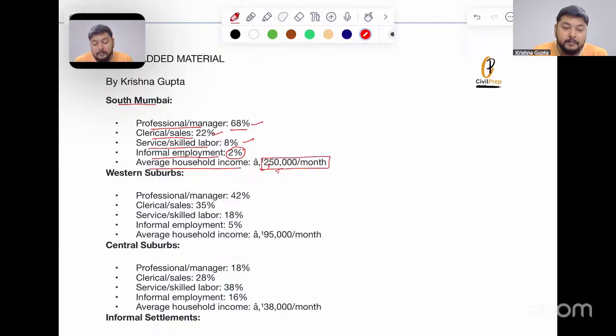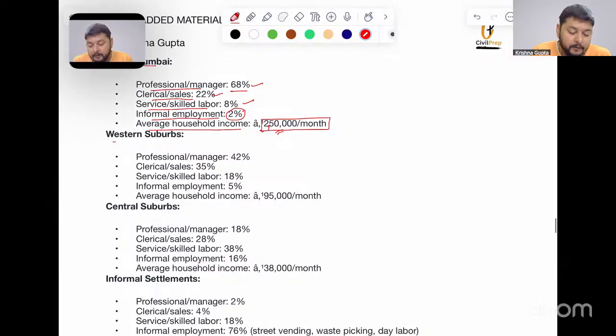When we look at the western suburbs, professional manager is 42%, clerical sales increases to 35%, service or skilled labor increases to 18%. Informal employment increases to 5%. Average household income is 95,000 per month.